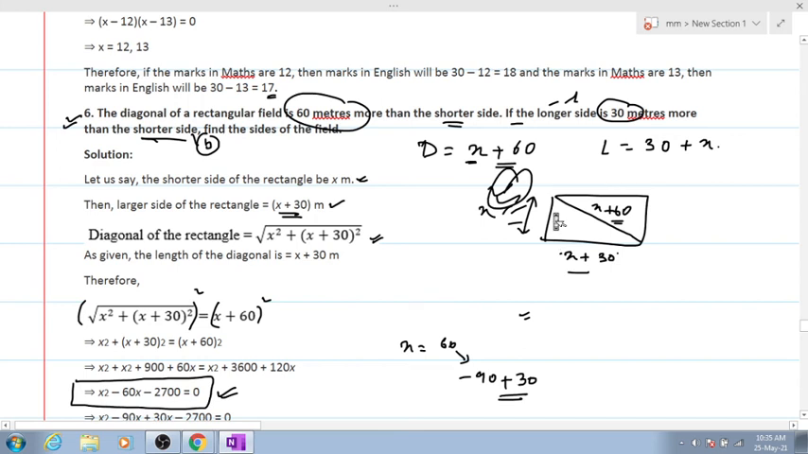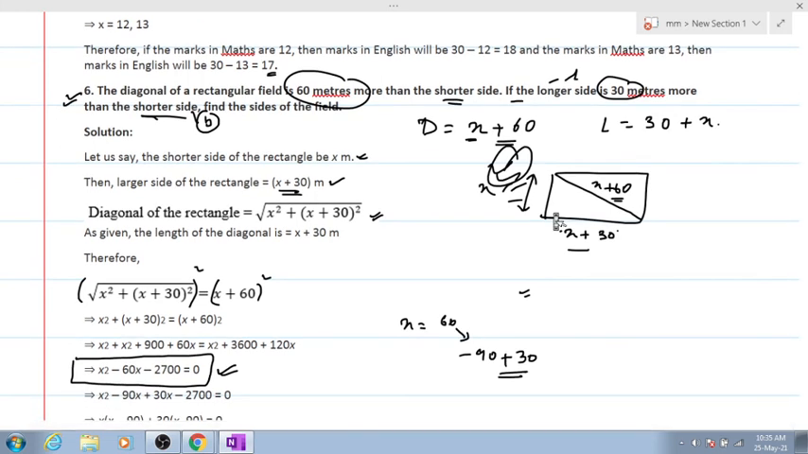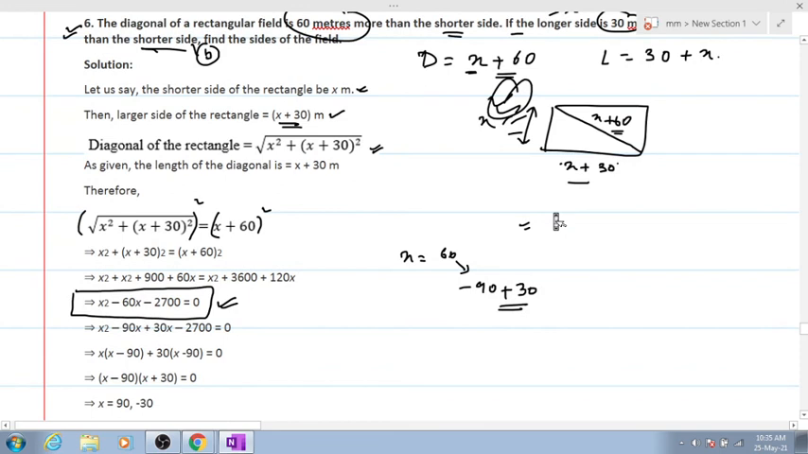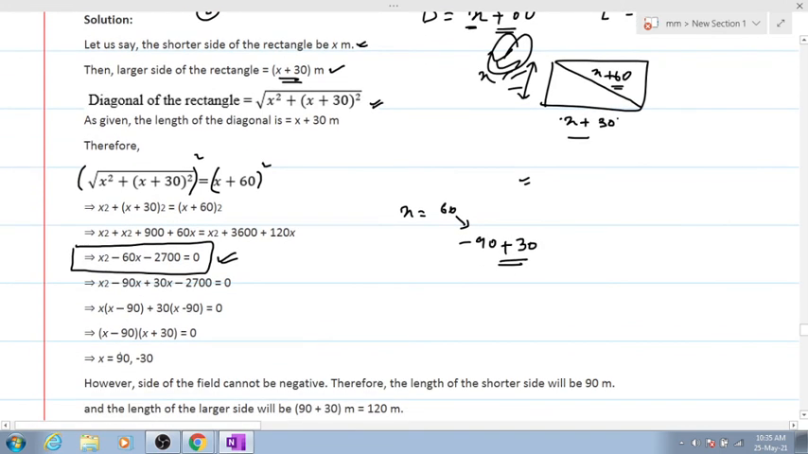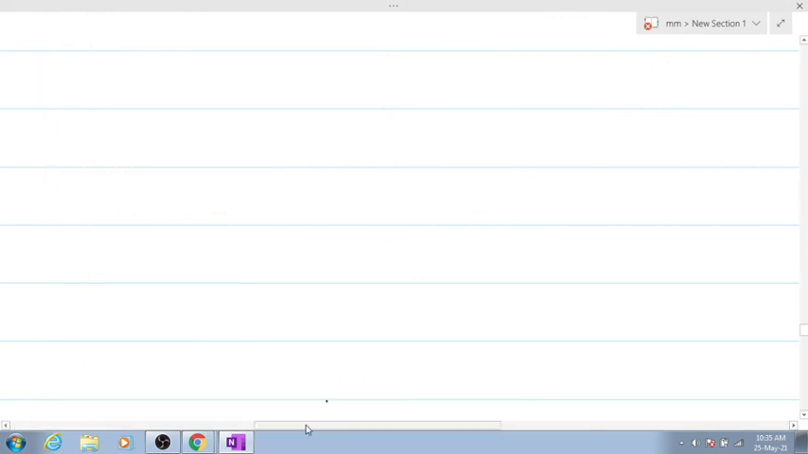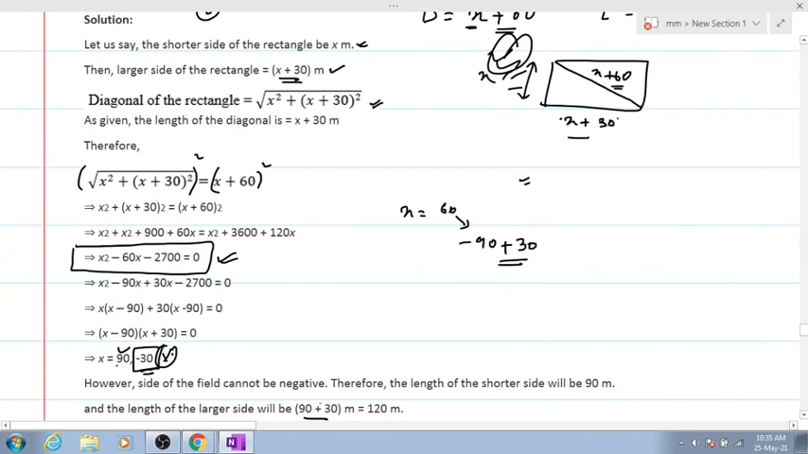Answer is 90 or minus 30. You have to find the sides of the field. Tell me the sides of the field also. The shorter side has come out to be either 90 or minus 30. So minus 30, obviously, will be ignored. So the length of the larger side is 30 more than the shorter side, so the length of the larger side is 120. The shorter side is how much? 90.